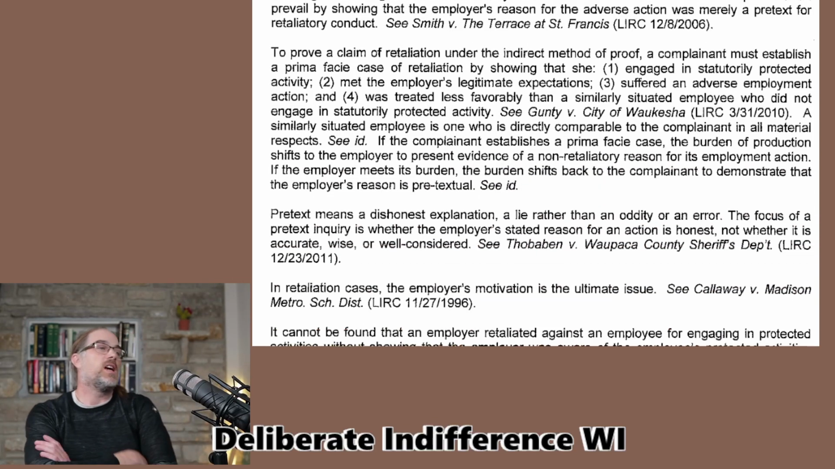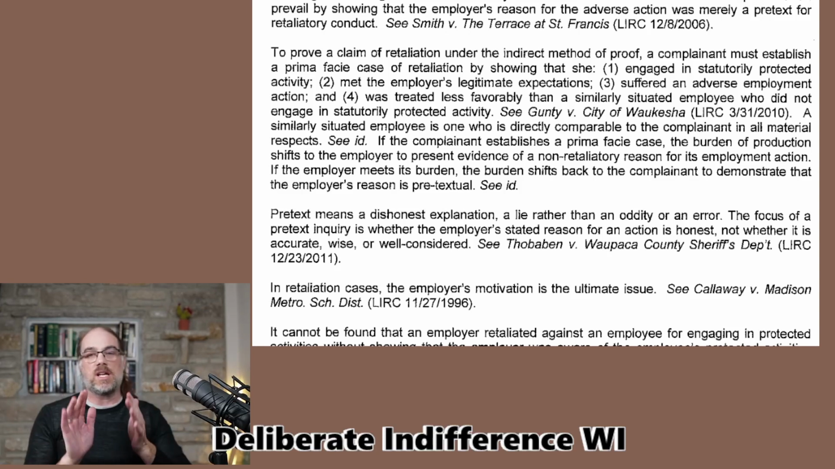To prove indirect, she can say that 1, she engaged in a statutory protected activity. 2, she met the employer's legitimate expectations, meaning she should have got the job. 3, she suffered an adverse employment action. And 4, she was treated less favorably than those similarly situated who did not engage in statutory protected activity.